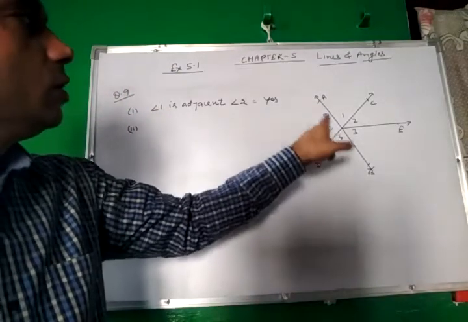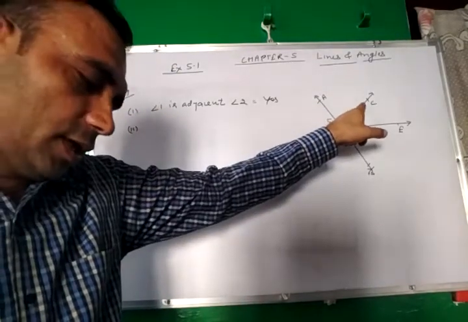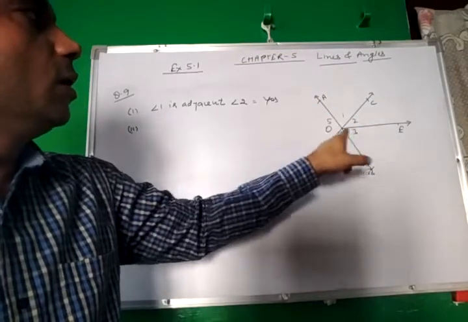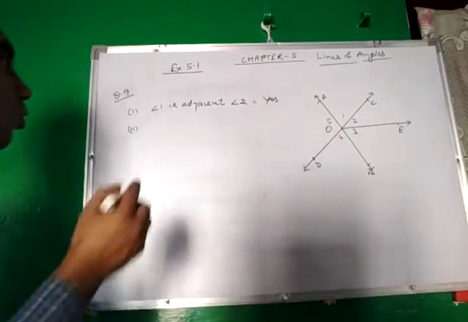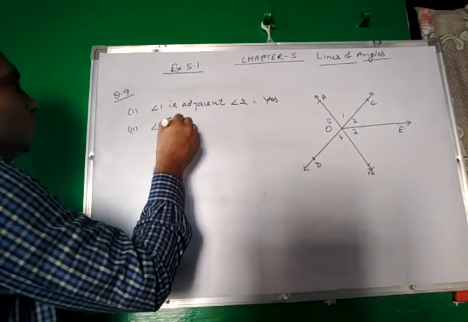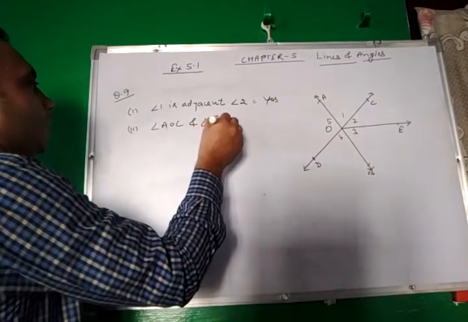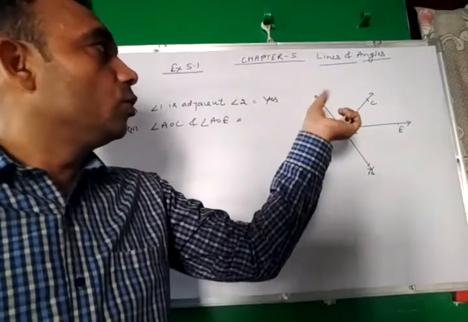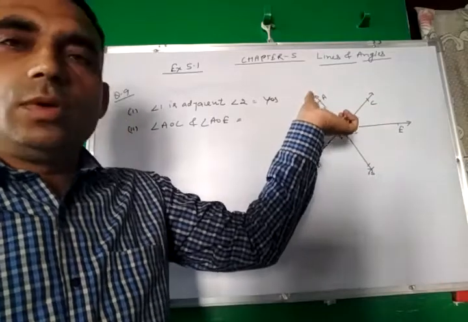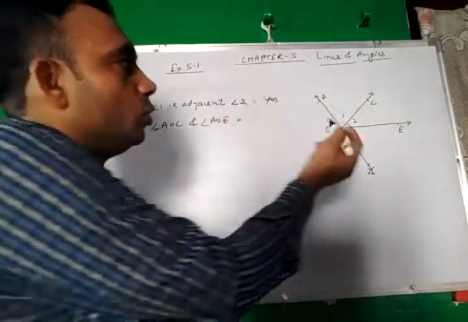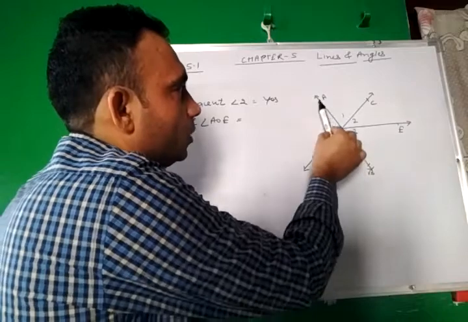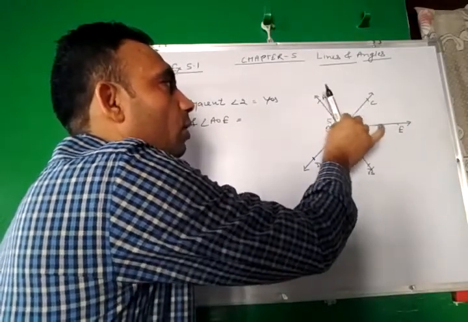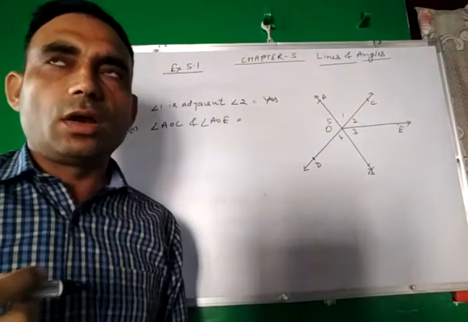The second part is angle AOC. Is AOC adjacent to AOE? Are angle AOC and angle AOE adjacent or not? Now AOC and AOE, the common arm is AO, and the common arm is not in between the non-common arms. This is the common arm, AOC, AOE. AOE is not in between the non-common arms, so these are not adjacent.